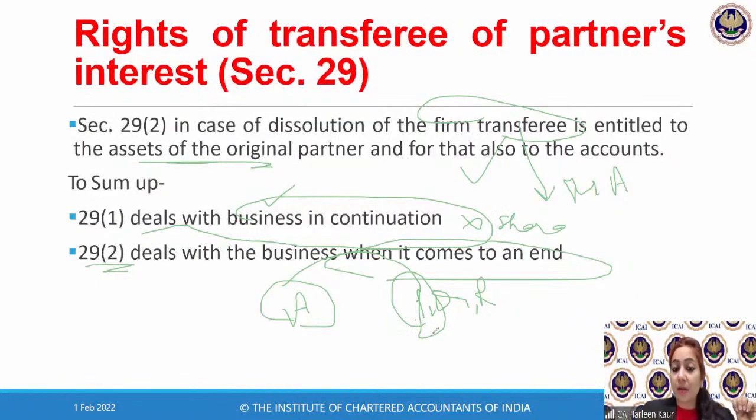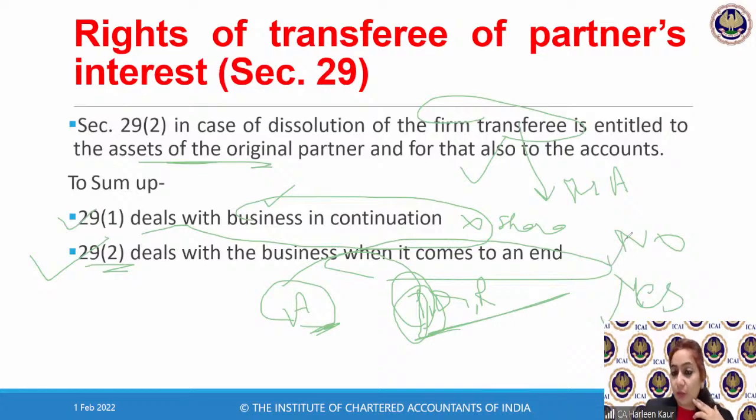So if this original partner, Mr. P, is in a firm that is now dissolving, the transferee is entitled to the entire share of this original partner. If somebody asks you when the transferee interferes, the answer is only under Section 29 subsection 2, when the business is coming to an end. And if I ask you, if the business is being continued, can the sub-partner interfere in the books of accounts? Then your answer will be no. And if the business is getting dissolved, then yes, he can inspect the books of accounts, and he also becomes entitled to receive the share of the assets.